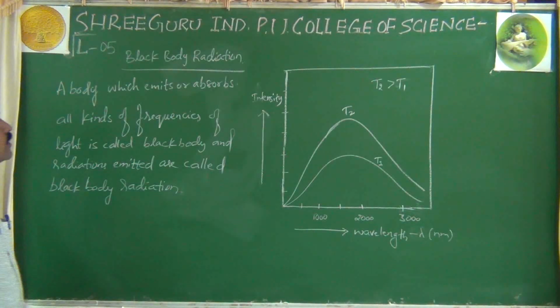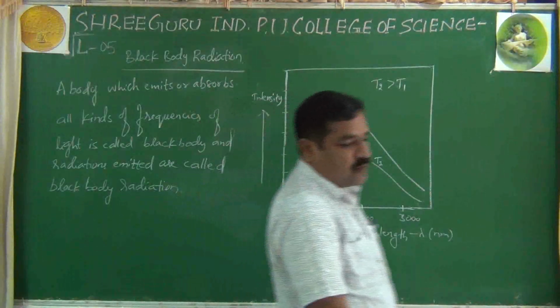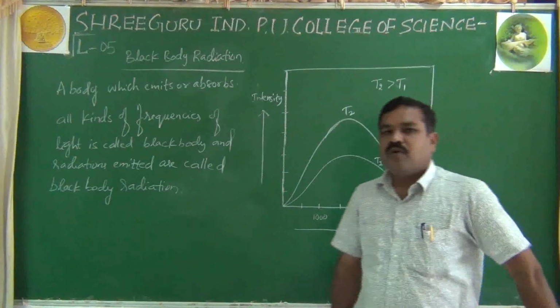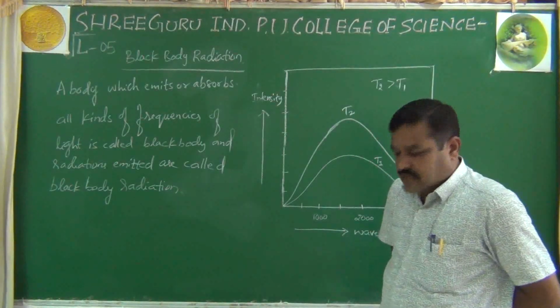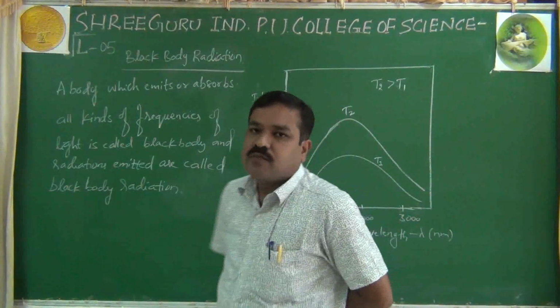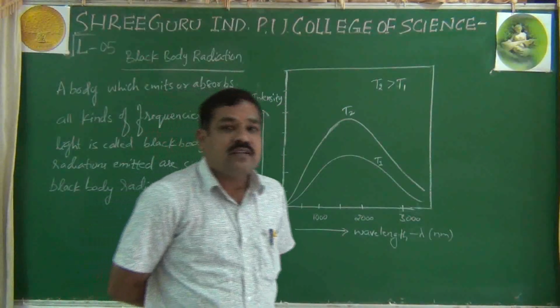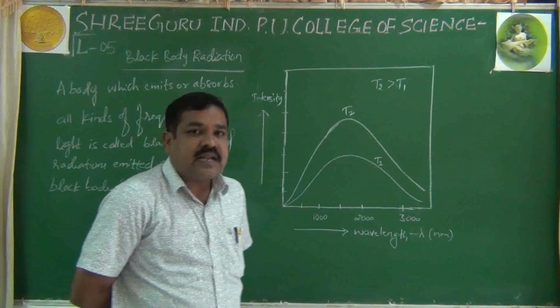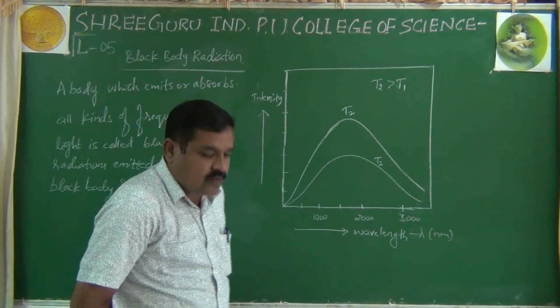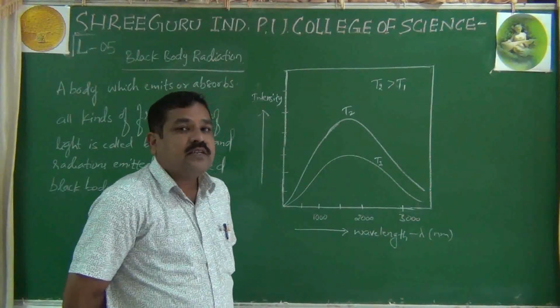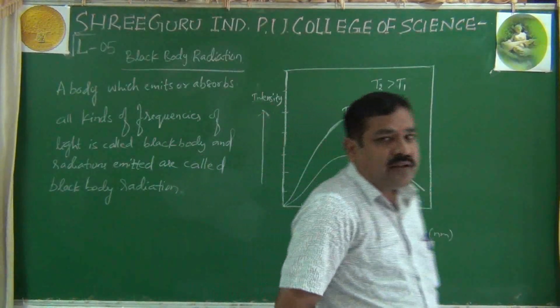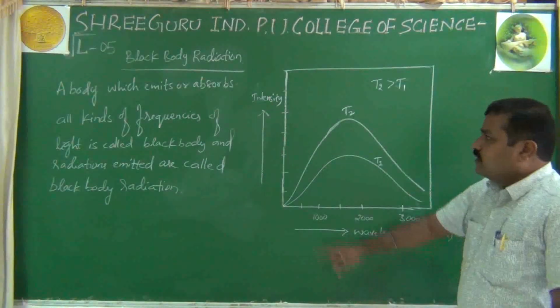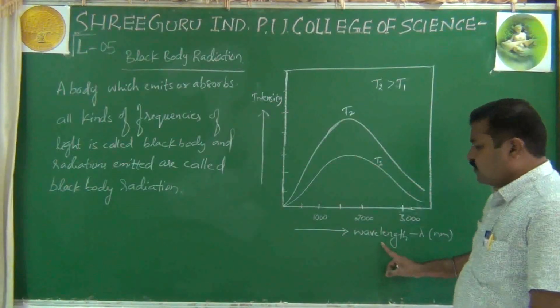Now in this black body radiation, that is a frequency distribution, the exact frequency distribution of emitted radiations. I repeat, the exact frequency distribution of emitted radiations, that is the graph of intensity versus wavelength.